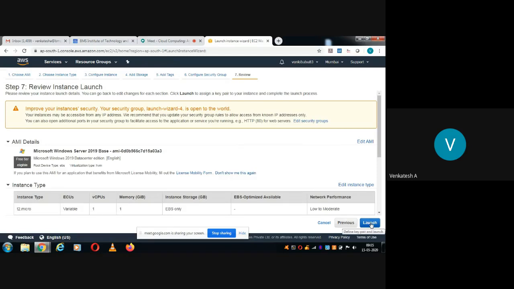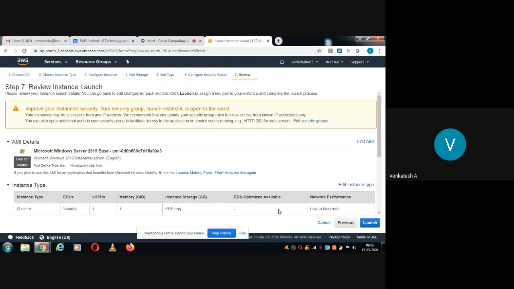Now select launch. So, review. Instance type t2.micro, that is the name they have given. Virtual CPUs 1, memory 1 GB. Instance storage, the type of storage is elastic block storage.